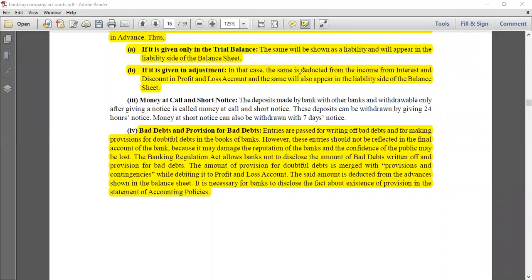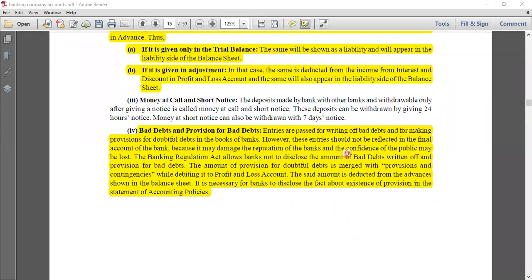Now, as I told you earlier, it is not considered good for the reputation of the bank to include these bad debts in its final accounts, because the customers and investors may start feeling that the bank will not be able to pay back the deposits, the fixed deposits that they have made, and they may simply start cashing out.